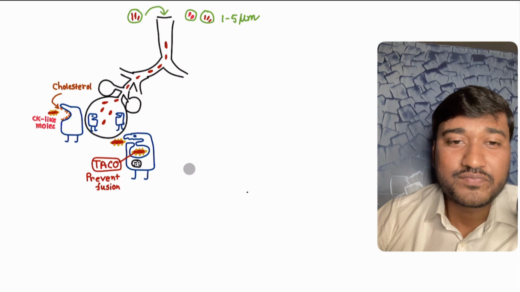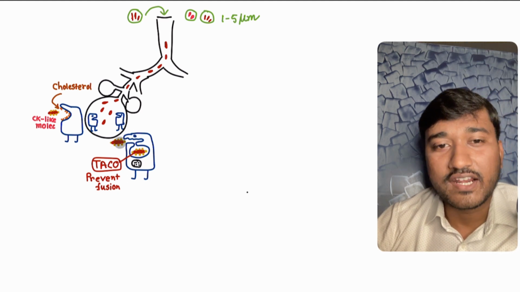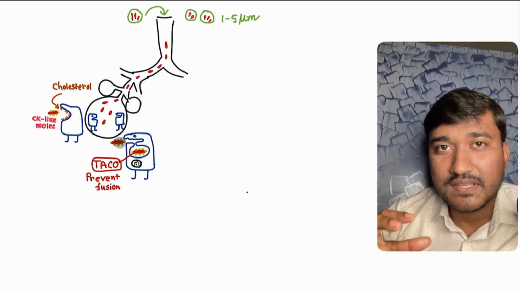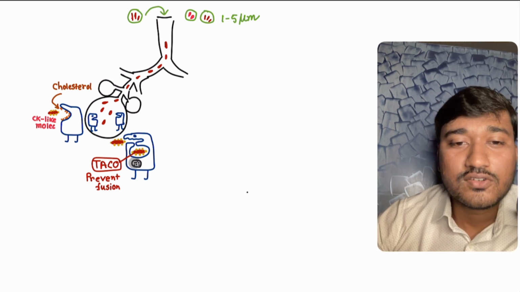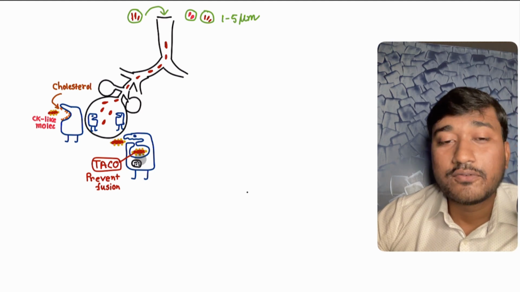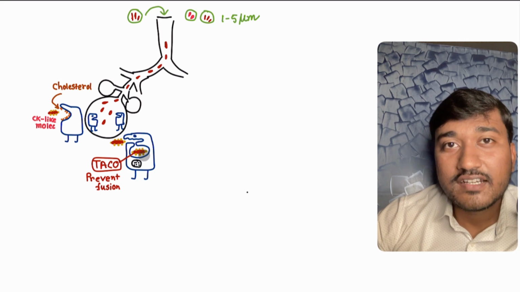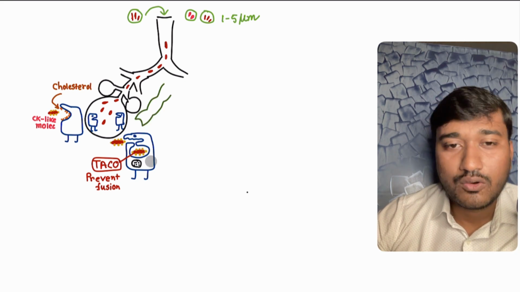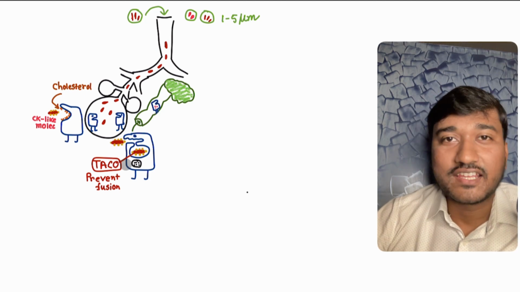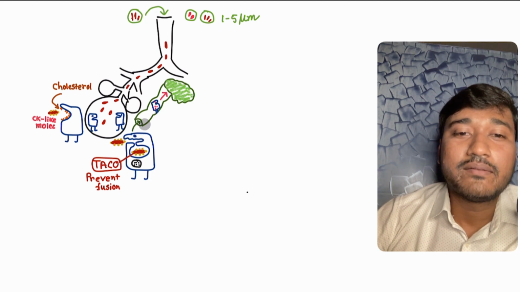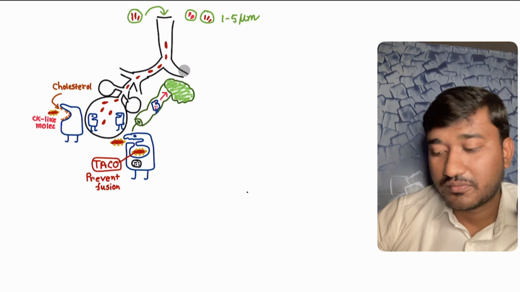But what happens, this bacteria is really naughty. They produce some molecules which are called TACO. This TACO molecule is basically preventing the fusion between this phagosome and the lysosome of macrophages. Therefore, because of this prevention of fusion, this bacteria cannot be degraded very effectively. Okay, so this macrophage is now really frustrated. They try to kill it but cannot kill it. So they travel via these lymphatics and they eventually enter into the lymph node of the baby.